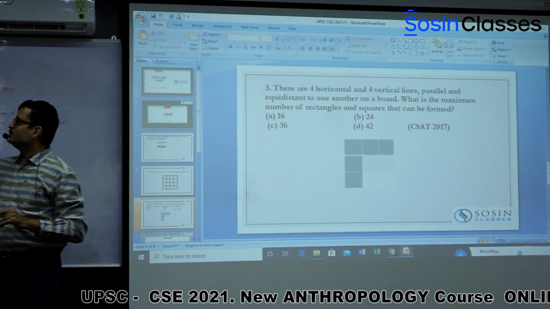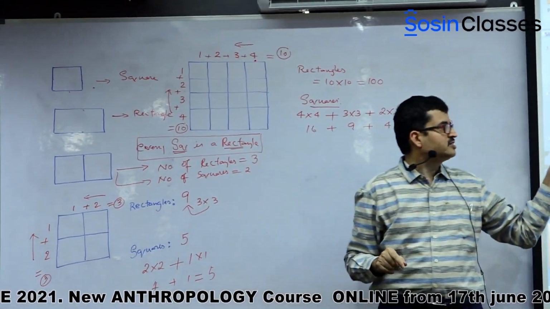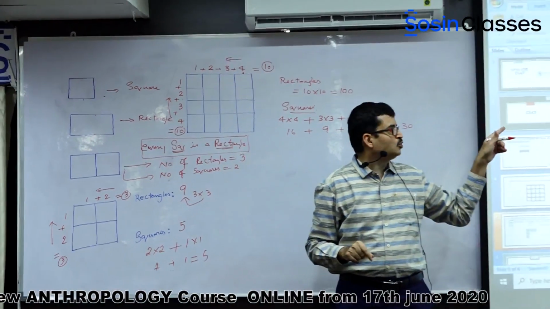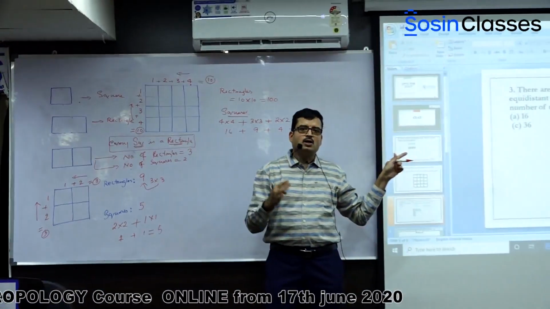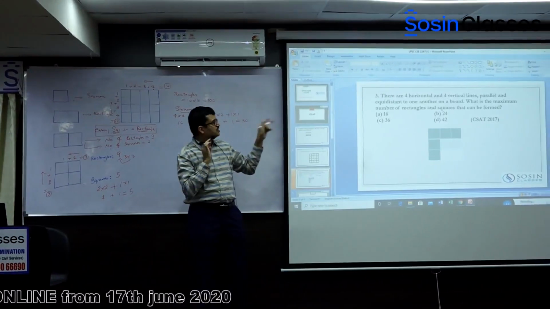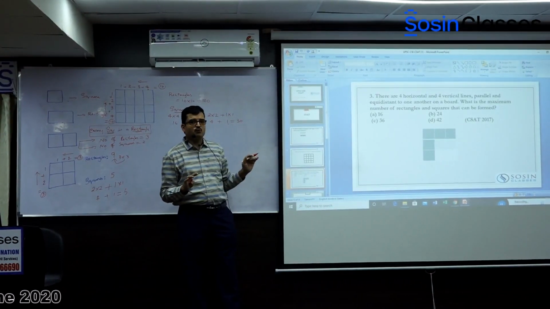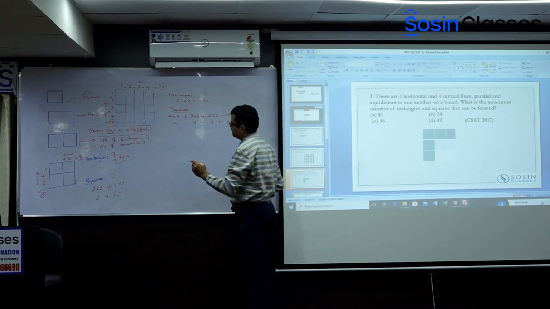See, earlier I told you that every square is a rectangle. So you need not separately count squares. If you're able to find out how many rectangles are there, automatically squares are included in that. Okay? But see how the question is being framed. So you have to draw 4 horizontal lines as well as 4 vertical lines. So let us draw that.